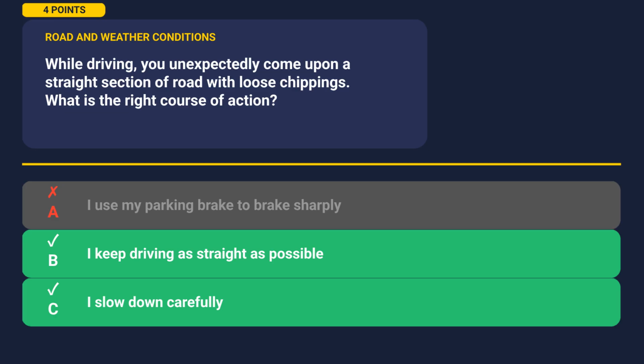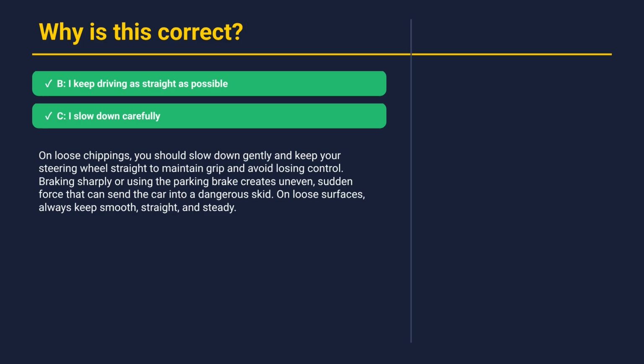The correct answers are B and C. Let's understand why. On loose chippings, you should slow down gently and keep your steering wheel straight to maintain grip and avoid losing control. Braking sharply or using the parking brake creates uneven, sudden force that can send the car into a dangerous skid. On loose surfaces, always keep smooth, straight, and steady. All right, let's move on to the next question.